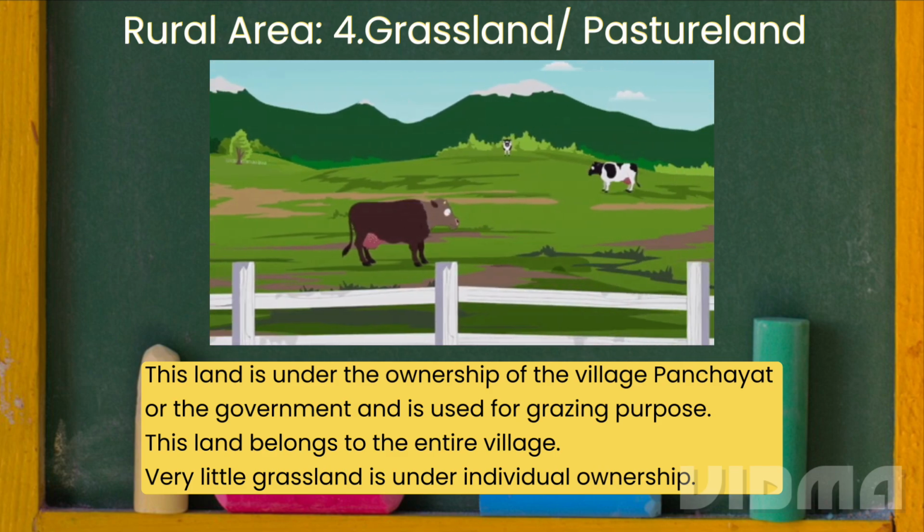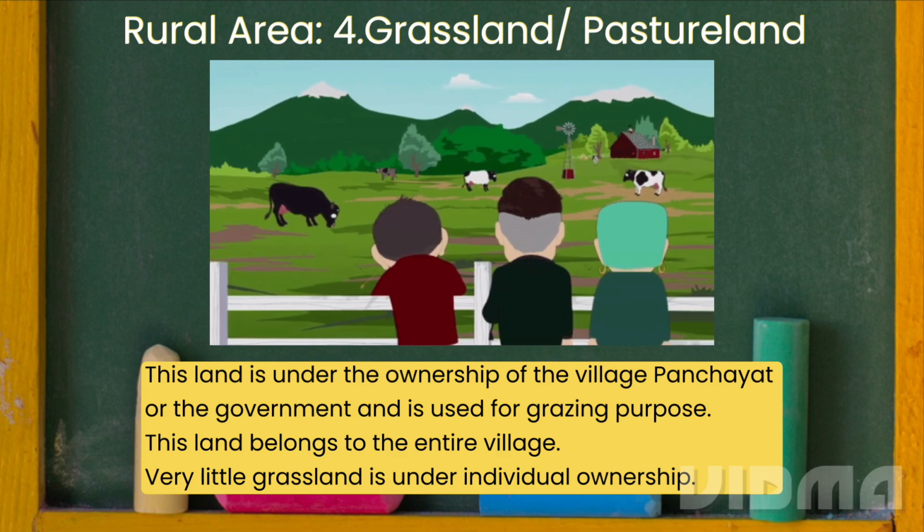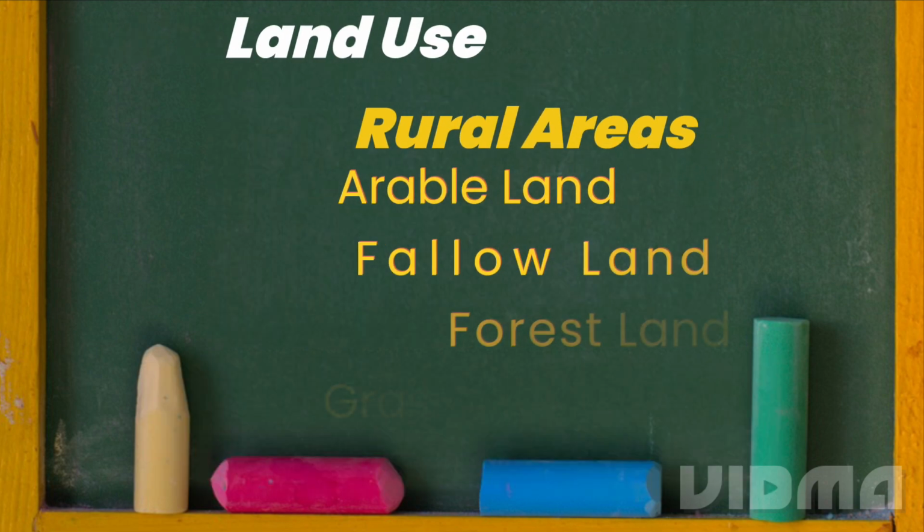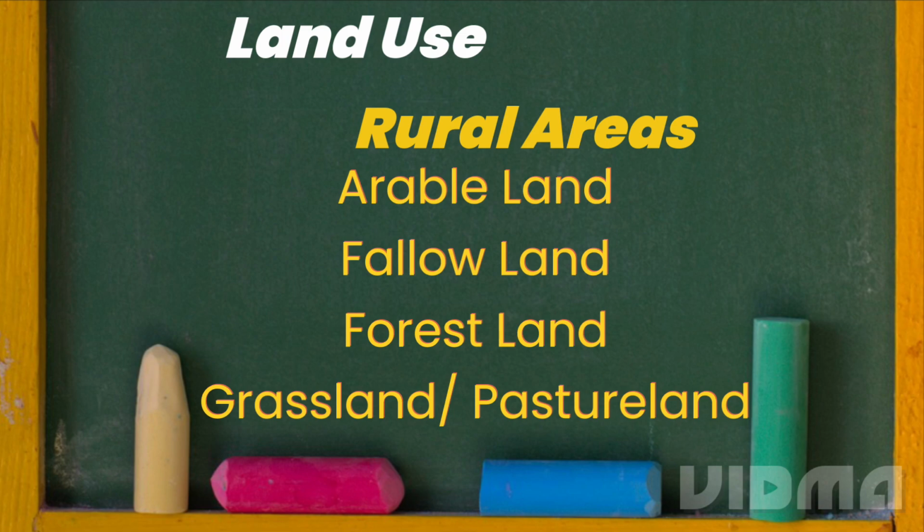So these were the four types of land use in rural areas. The first one was arable land, second fallow land, third the forest land, and lastly the grassland or pasture land. I hope everything was clear to you all. In the next video we are going to study the types of land use in urban areas.